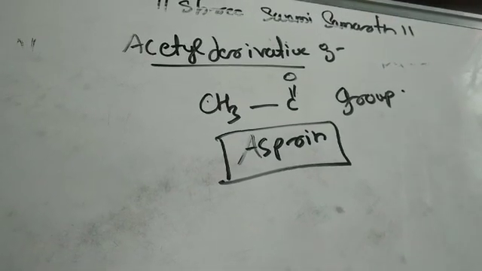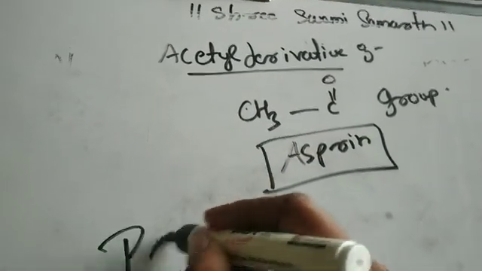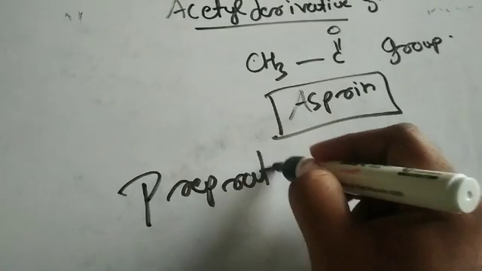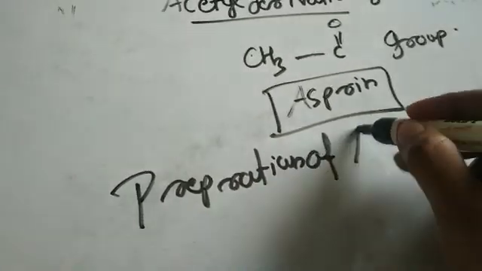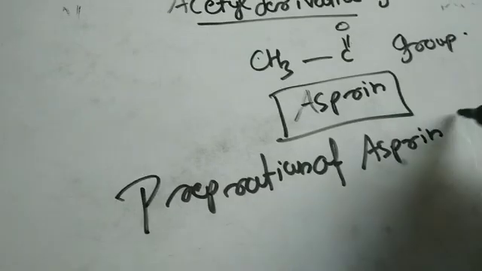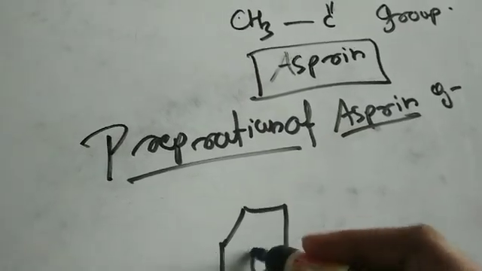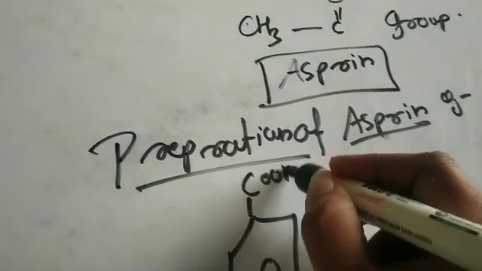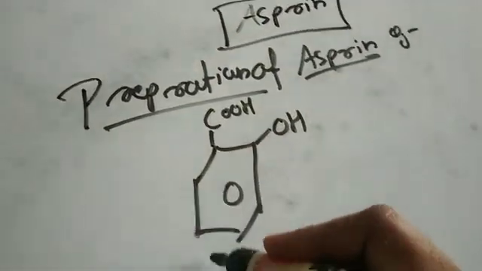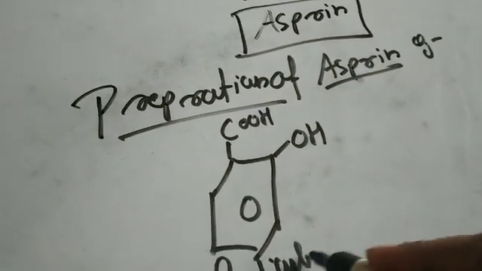So we can also prepare this aspirin. How is the preparation of aspirin possible? So let's see the preparation of aspirin. This is also one kind of acetyl derivative. For preparation of aspirin, we are going to take salicylic acid. So this is the salicylic acid.